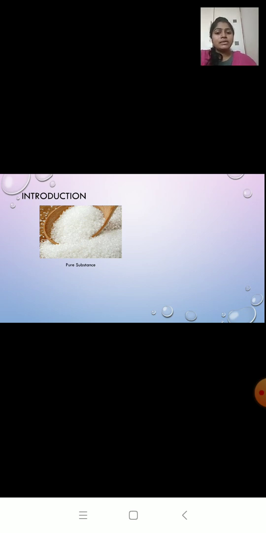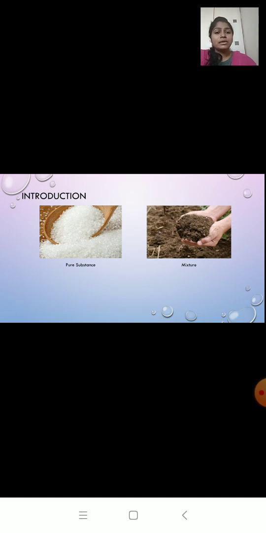Now in this picture you can see sugar. When you observe sugar, you can see that the size, color and shape of the sugar particles are the same. It looks the same throughout. It looks white. Now the second picture, you can see soil. When you observe soil, you can see that it contains clay, dead insects, some grass, small stones, right? It does not look the same throughout.